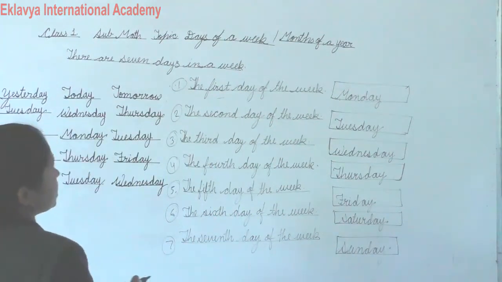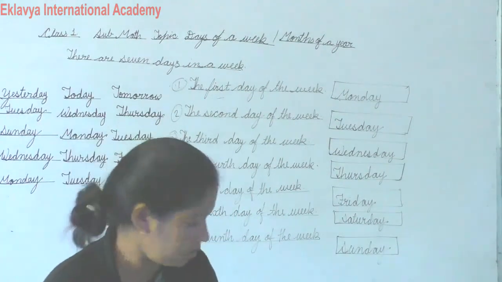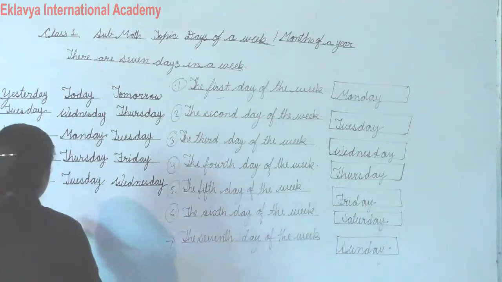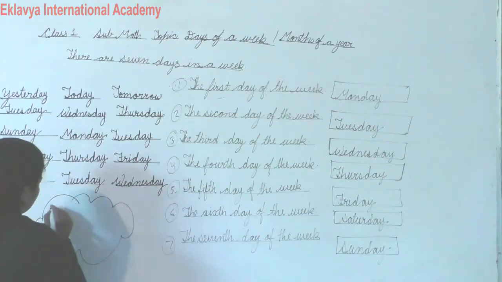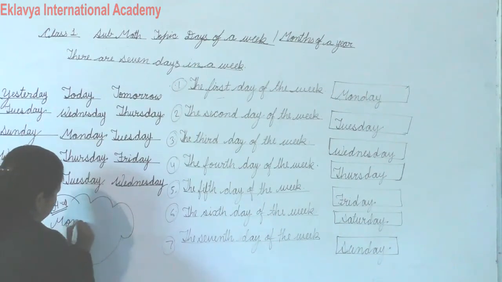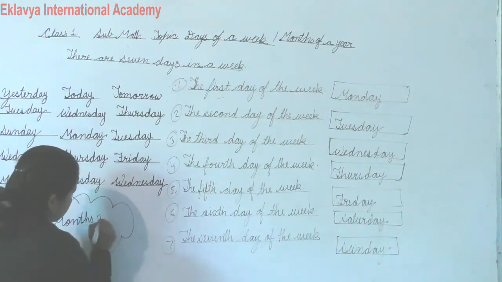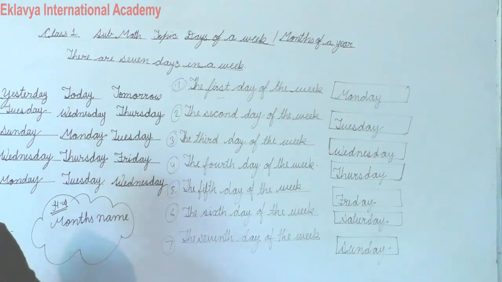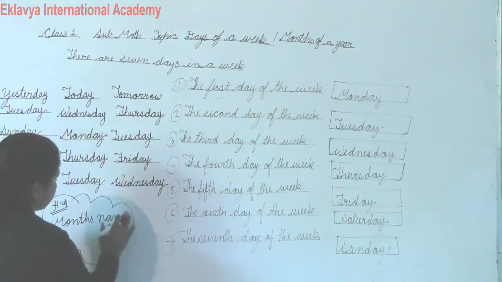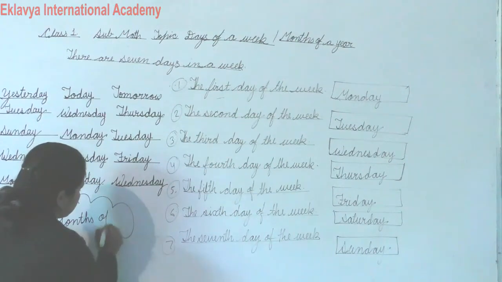And write SW. Yes, so students, in SW write down the months' names.